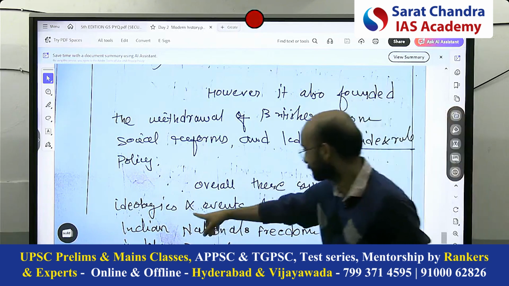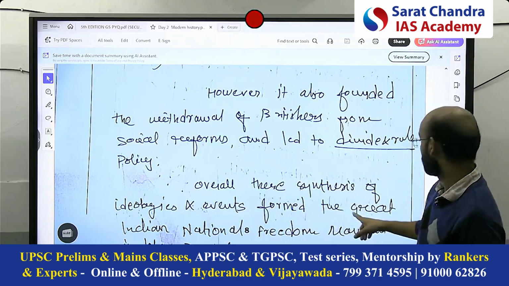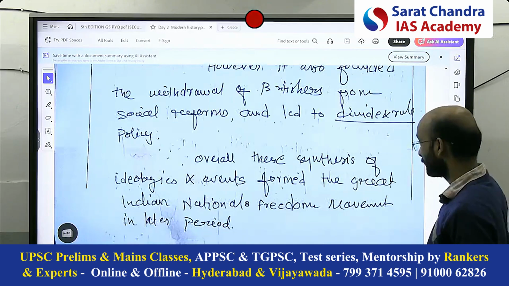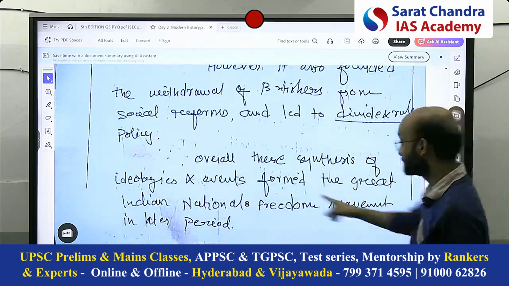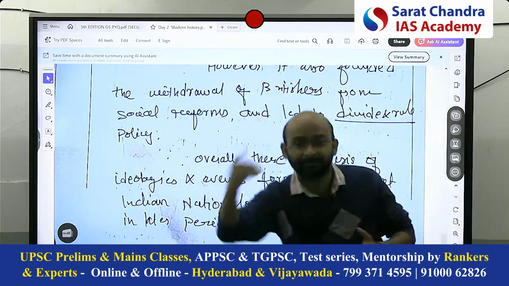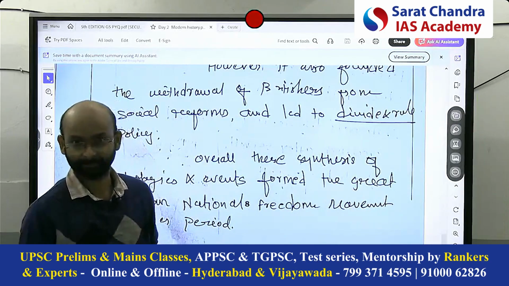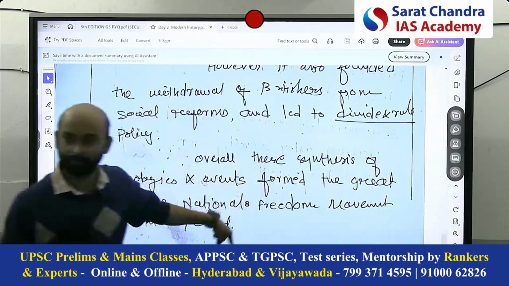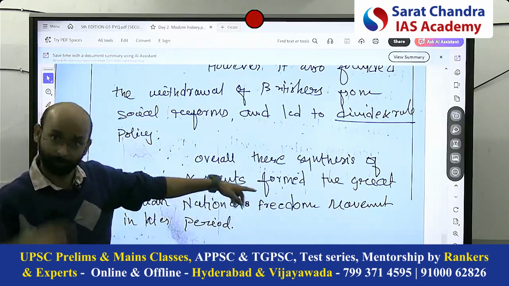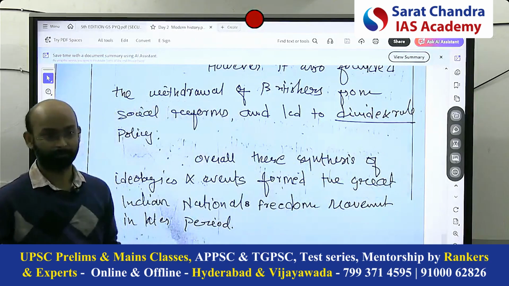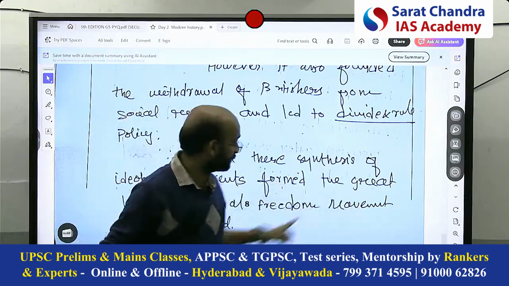Overall, this synthesis of ideologies and events formed the great Indian national freedom movement that led to the later period. This is the conclusion linking with the subsequent events. This is the second type of conclusion which we have written, linking the event with the subsequent. And mostly you can link with the Indian freedom movement.